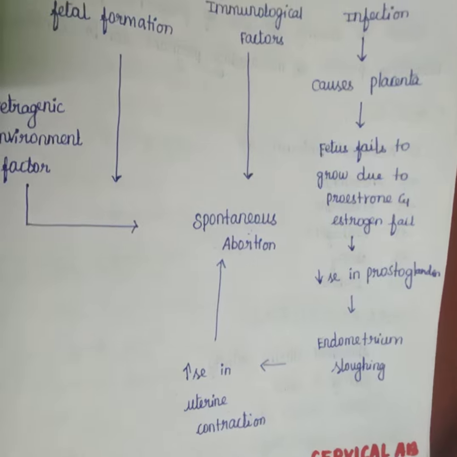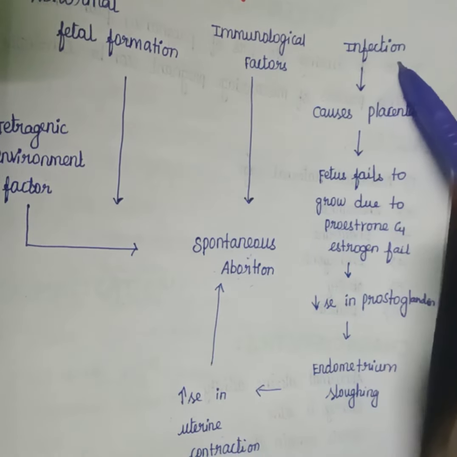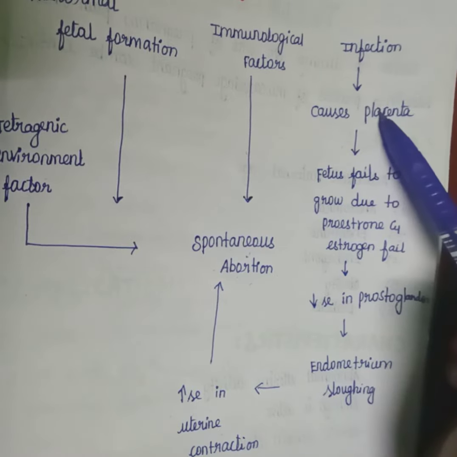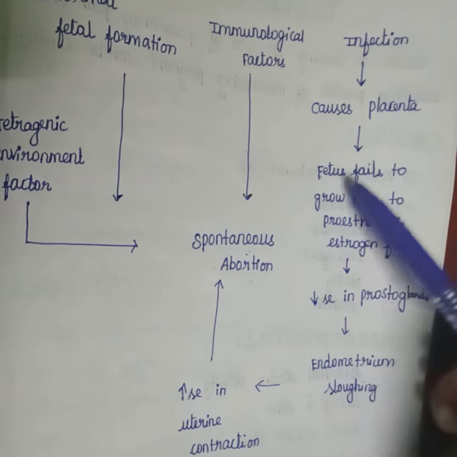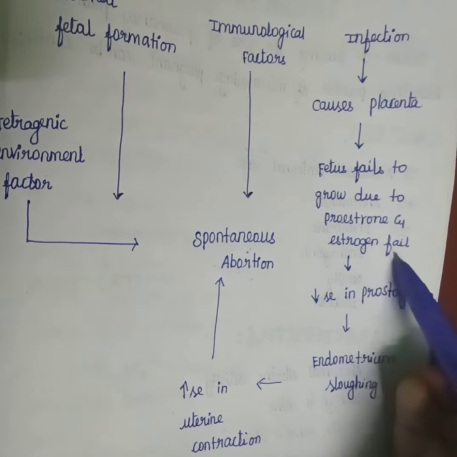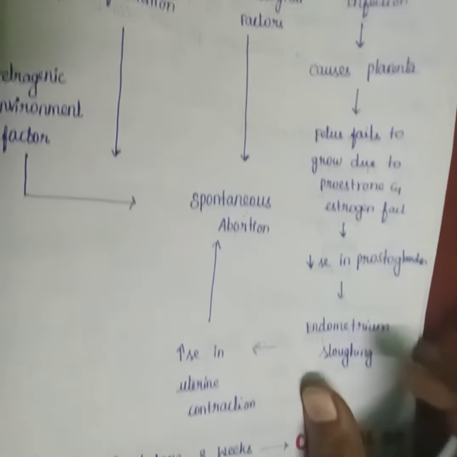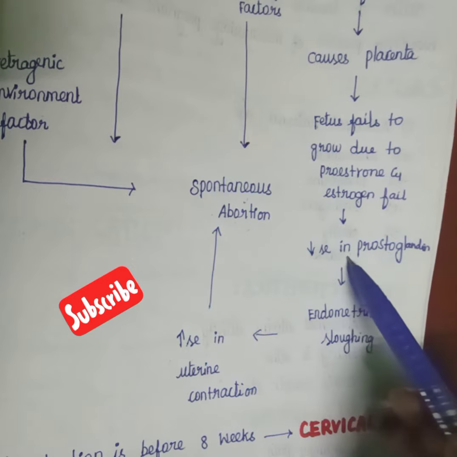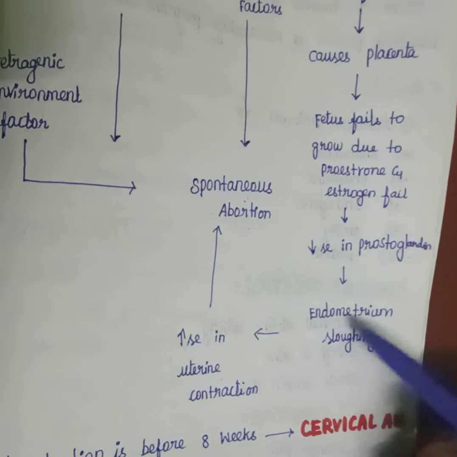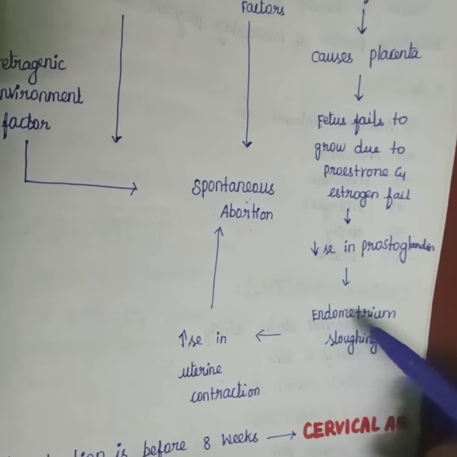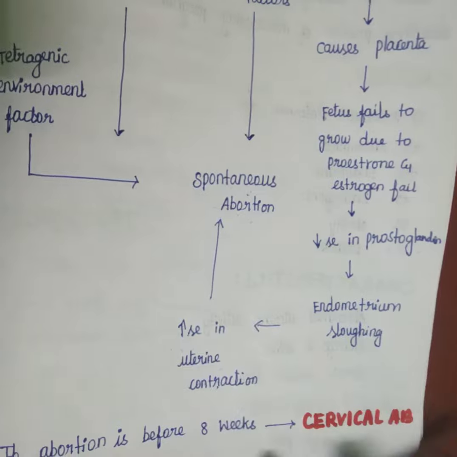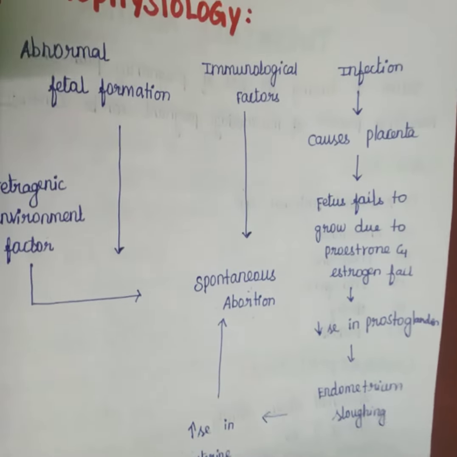Due to infection like TORCH, it affects the placenta, and the fetus fails to grow because progesterone and estrogen fail. So it causes a decrease in prostaglandin level, which causes endometrium swelling, and it leads to an increase in uterine contraction. This is all about pathophysiology.